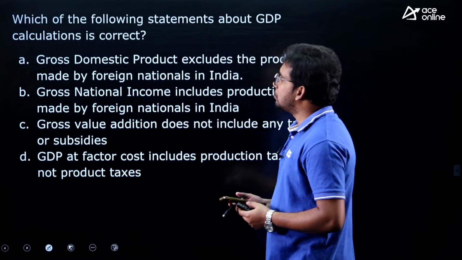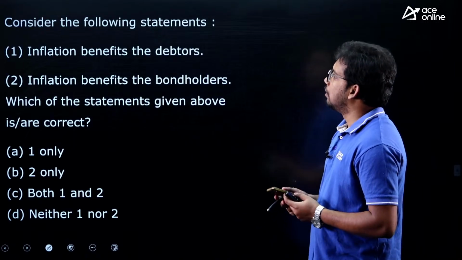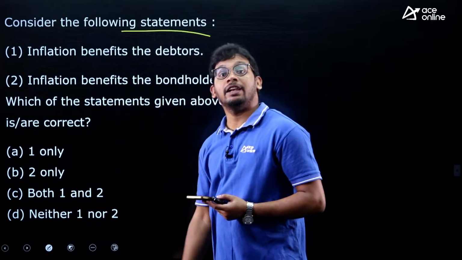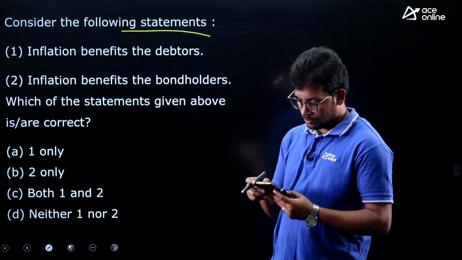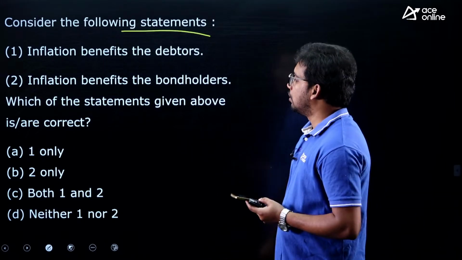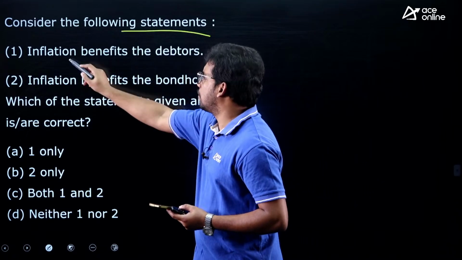Next one, GDP calculation, we have already seen at the start of the same question. Next, consider the following statements related to inflation. There is one question related to inflation, right. Remittances, India is at the top. So the last 2-3 questions are there. It is an inflation-related one.